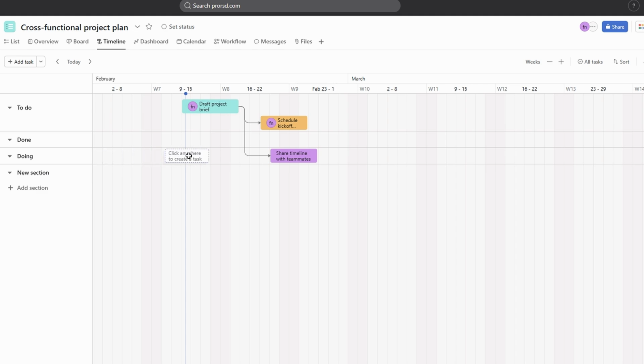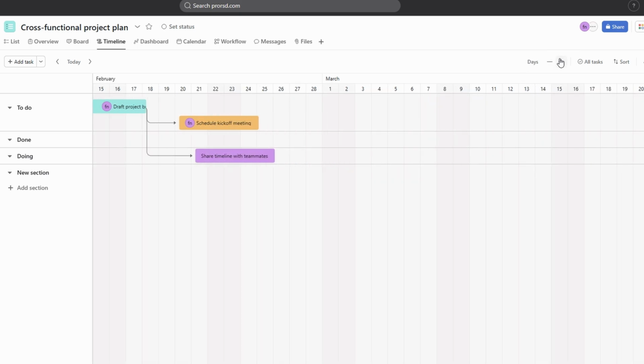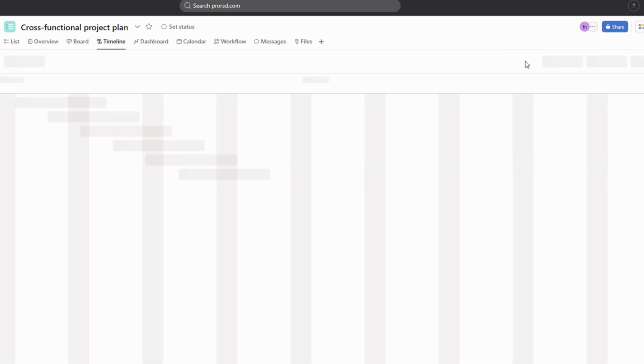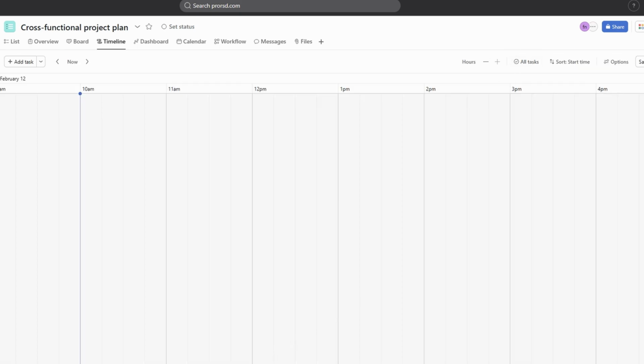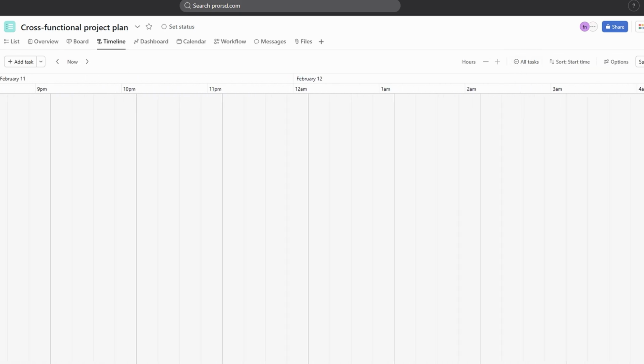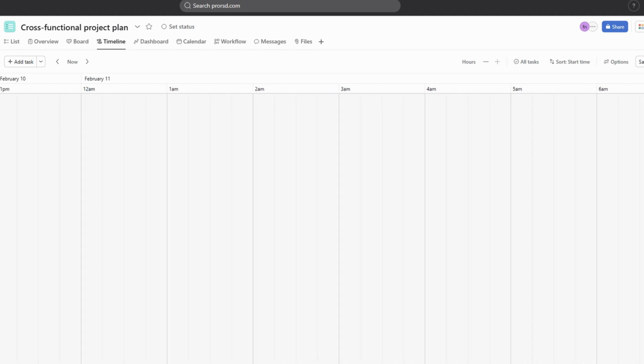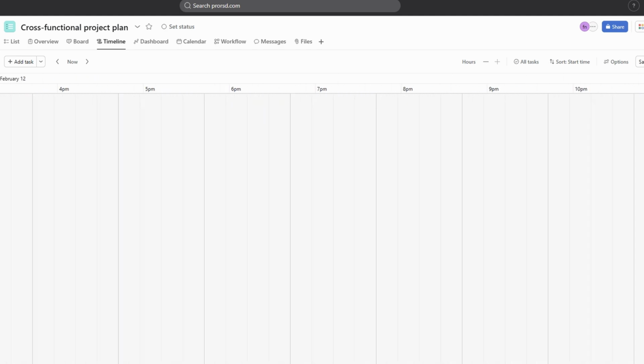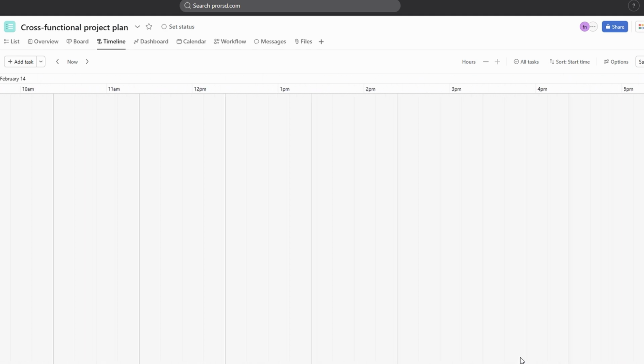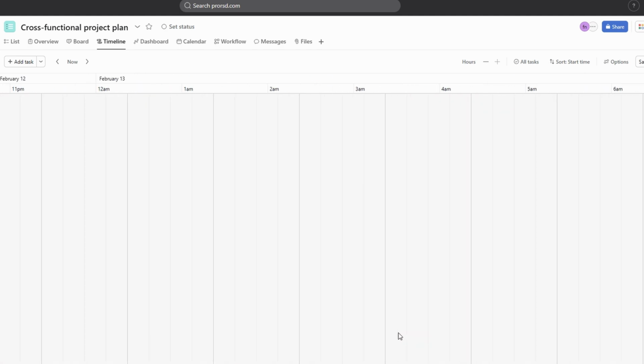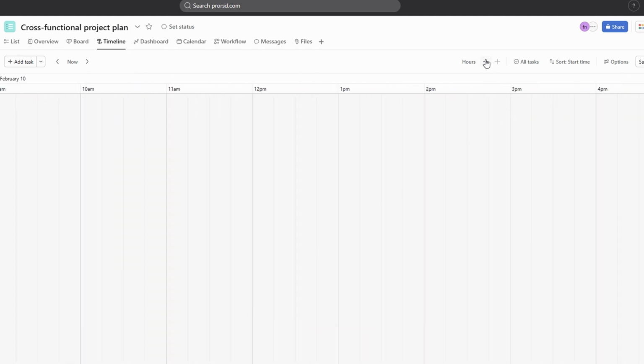Asana offers a variety of tools to help you navigate and tailor your timeline to fit your needs. You can zoom in or out to adjust the level of detail you want to see, allowing you to focus on specific tasks or get a broader view of your entire project. Scrolling horizontally gives you the flexibility to move through different sections of your timeline, so you can easily explore all parts of your project schedule.